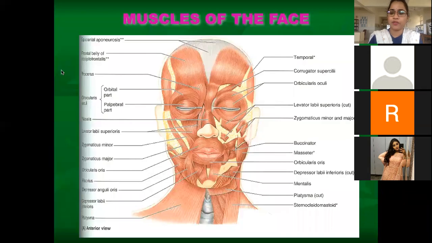Okay. So levator labii superioris alaeque nasi. What is the next muscle? Levator labii superioris. Next comes zygomaticus minor, zygomaticus major. Then comes levator anguli oris. These muscles are contracting together when we are smiling.